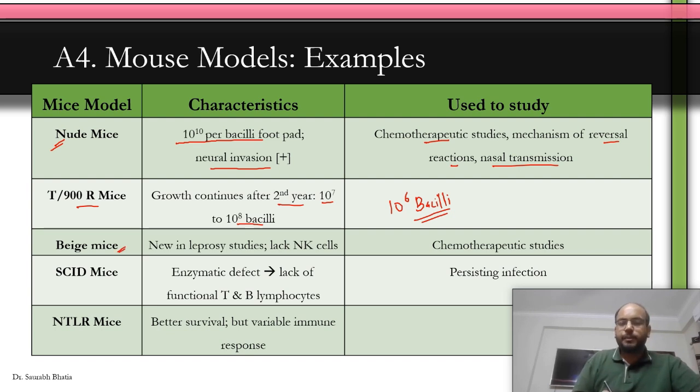Beige mice is new in leprosy studies. Beige mice lacks natural killer cells, and they're used for chemotherapeutic studies. Skid mice have an enzymatic defect, and because of that there is lack of function of T and B lymphocytes. They are used to study persisting infections or persisters in leprosy. NTLR mice have better survival rate but variable immune response. Clear? So now we have discussed in a single table the different immunocompromised mice models, and their advantages or disadvantages. Clear? Let's move forward.